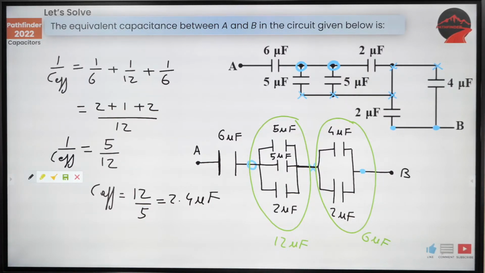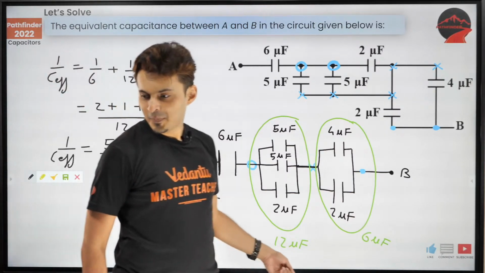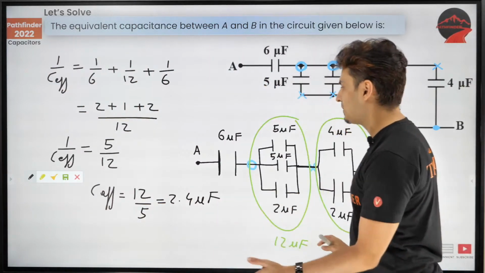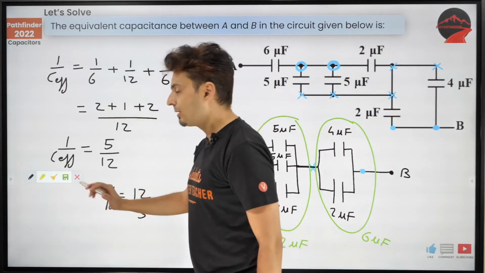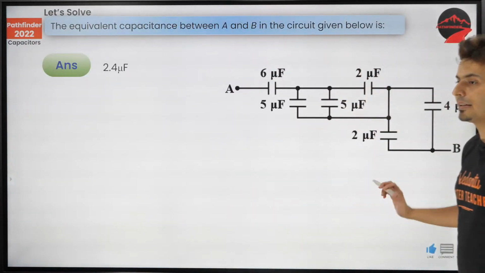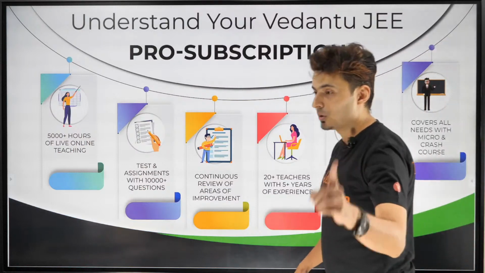How many of you loved this question? Such a nice question, guys. You just have to figure out what was the disguise and convert it into series and parallel. Okay, that's the answer. And remember, guys, now we are going to start the quiz.